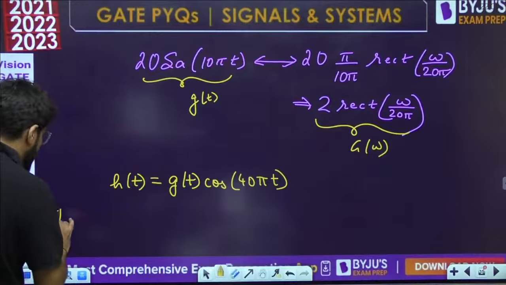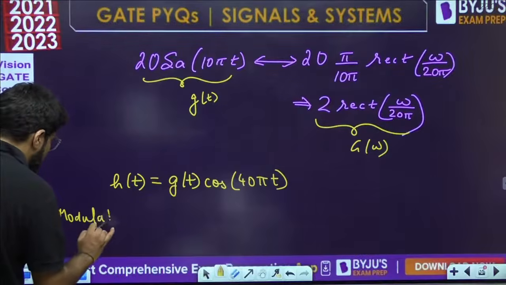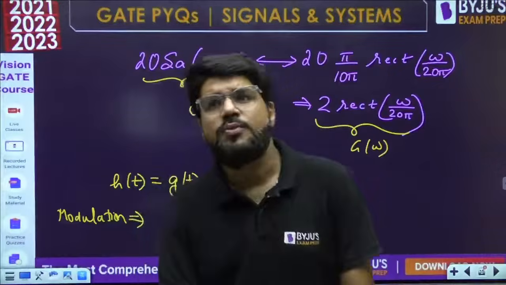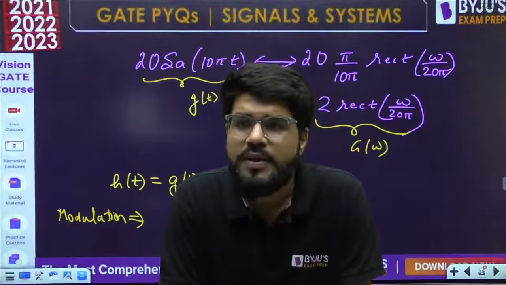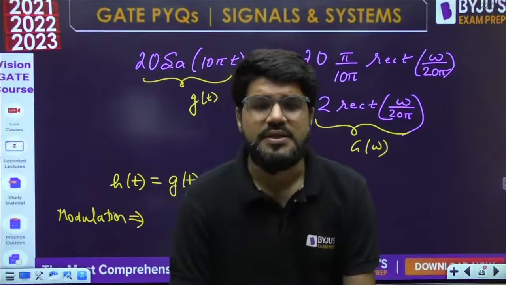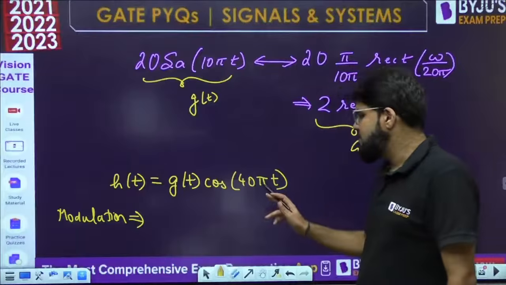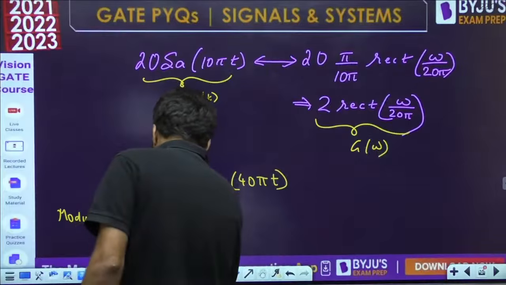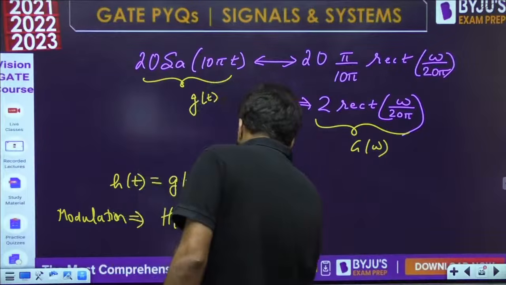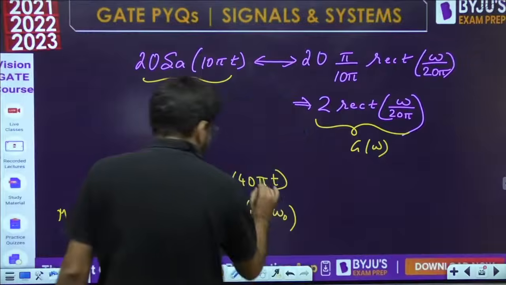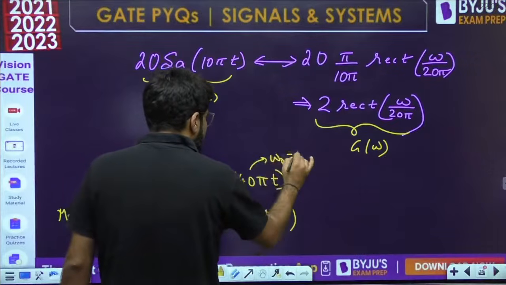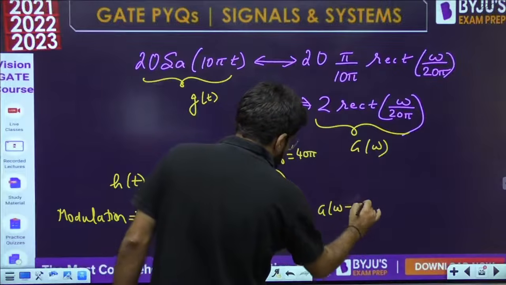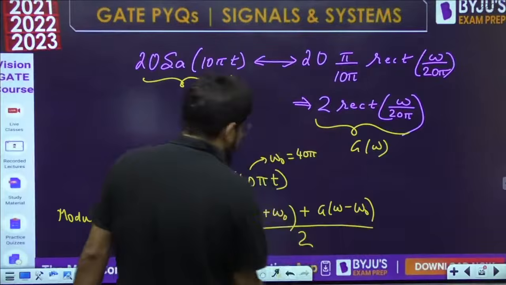So here the modulation property will apply. As per the modulation property, if a signal is multiplied by cos omega naught t, then its spectrum is shifted to higher frequencies, centered at plus minus omega naught. So H(omega) will be equal to G(omega plus omega naught) plus G(omega minus omega naught), whole divided by 2 for the amplitude. Here omega naught is the frequency of the cosine signal, that is 40π.